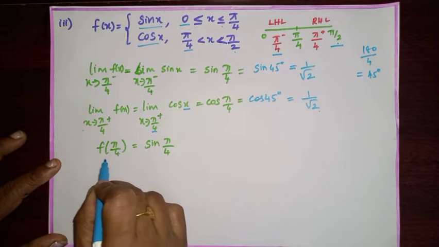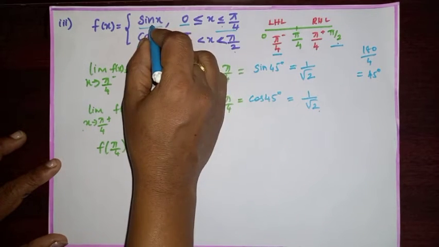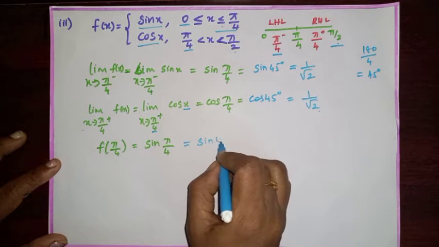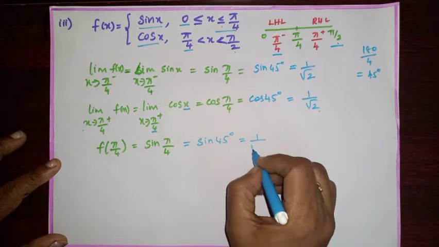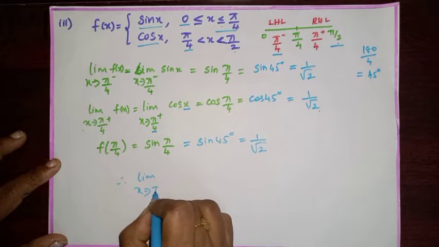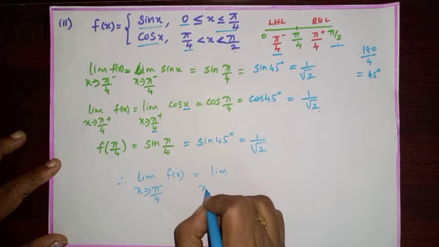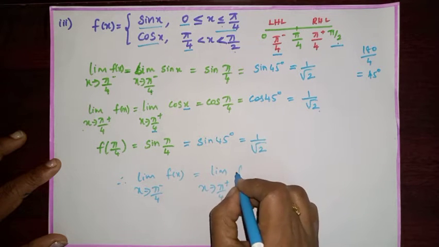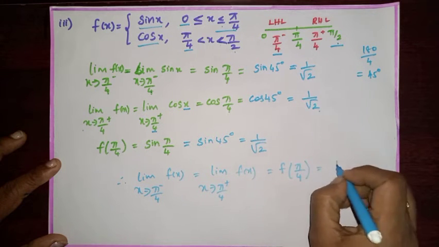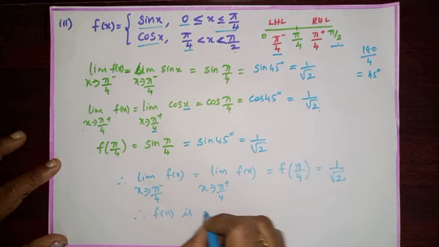Now I'm going to find f of pi by 4, at x equal to pi by 4. Then we have to consider sin x. In the place of x, you substitute pi by 4. Sin pi by 4 is sin 45 degree, which is also equal to 1 by root 2. Therefore, limit x tends to pi by 4 negative f of x, which is equal to limit x tends to pi by 4 positive f of x, which is equal to f of pi by 4, which is equal to 1 by root 2. Therefore, f of x is continuous.